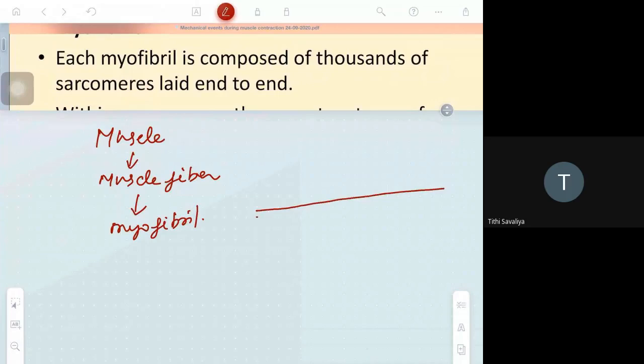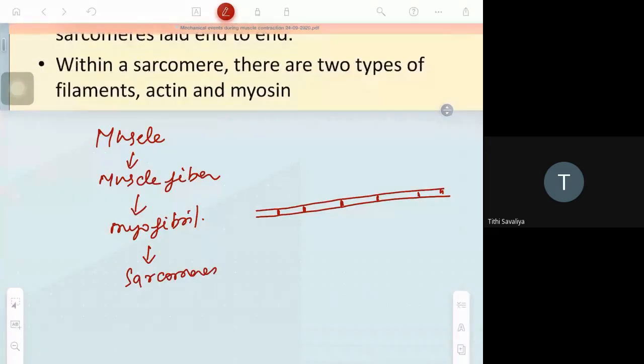If you take this as one myofibril, then it consists of many sarcomeres in series. Clear? And what is sarcomere? Sarcomere is nothing but actin and myosin.